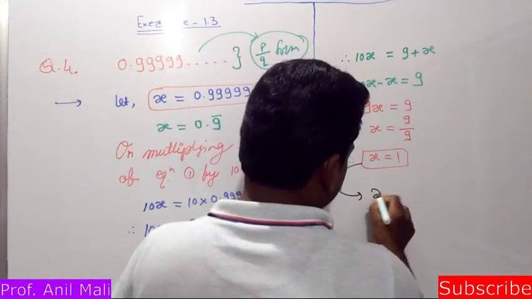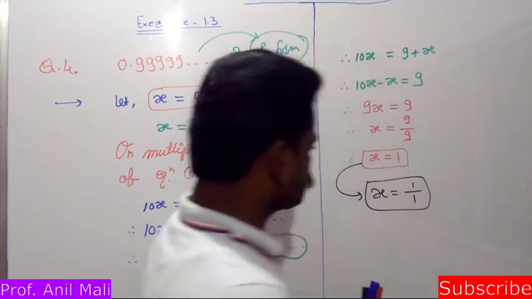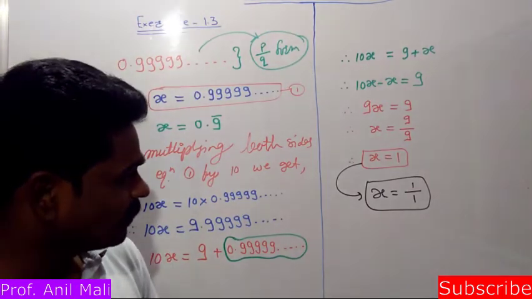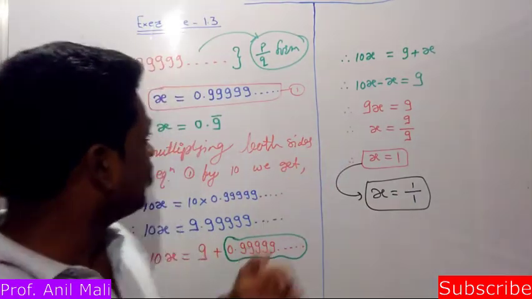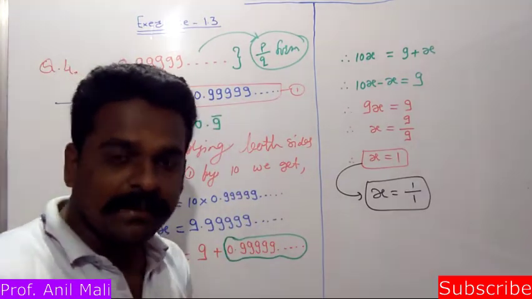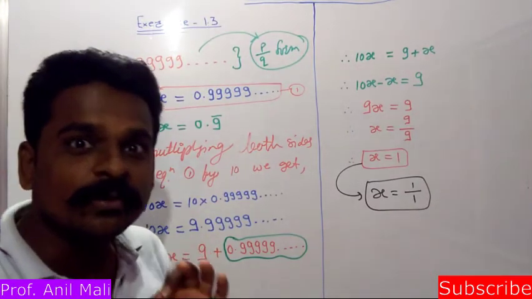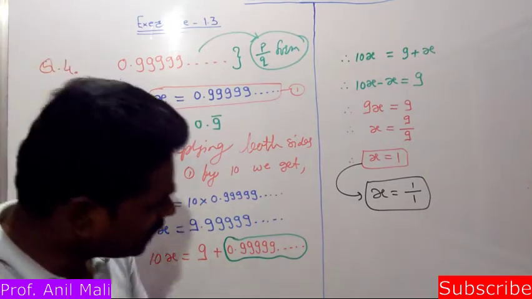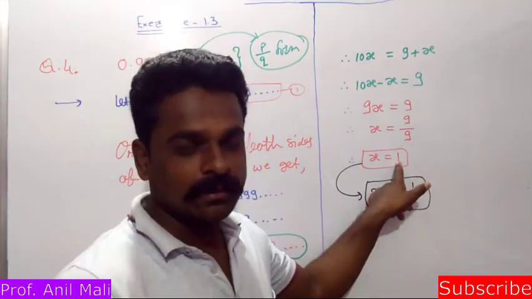The same thing we can write in this form also. x is equal to 1 upon 1. Okay, fine. x is equal to 1 upon 1. Fine, no problem. So that will be your answer. And as you know, this 0.999999, approximately the answer of this 0.999999 is only 1. And its P by Q form is 1 upon 1. It is like this only, 1.